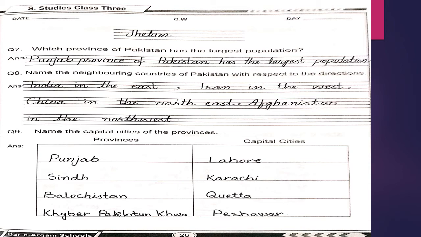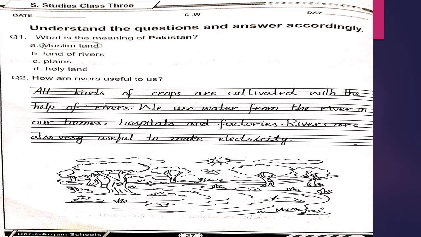Punjab, and the capital city is Lahore. Sindh, capital city Karachi. Province Balochistan, and capital city is Quetta. Khyber Pakhtunkhwa, and its capital city is Peshawar. Next is page number 27, and there is a question.